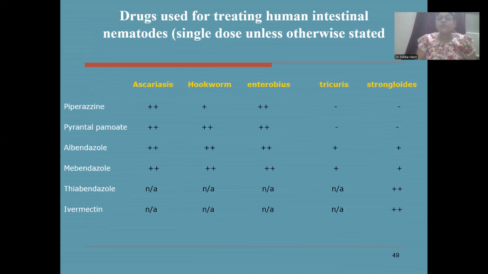So this is the flow chart of the drugs used for the treatment of the human intestinal nematodes. The drugs for ascariasis are piperazine, pyrantel pamoate, albendazole, mebendazole. For the hookworm, the drugs are piperazine, pyrantel pamoate, albendazole, and mebendazole. For enterobius, the drugs are piperazine, pyrantel pamoate, albendazole, and mebendazole. For trichuris, the drugs are albendazole and mebendazole. For strongyloides, the drugs are albendazole, mebendazole, thiabendazole, and ivermectin. So that was all for the treatment of the human intestinal nematodes.